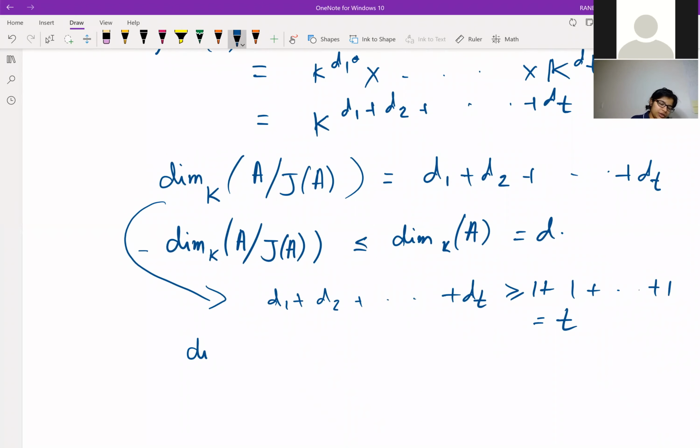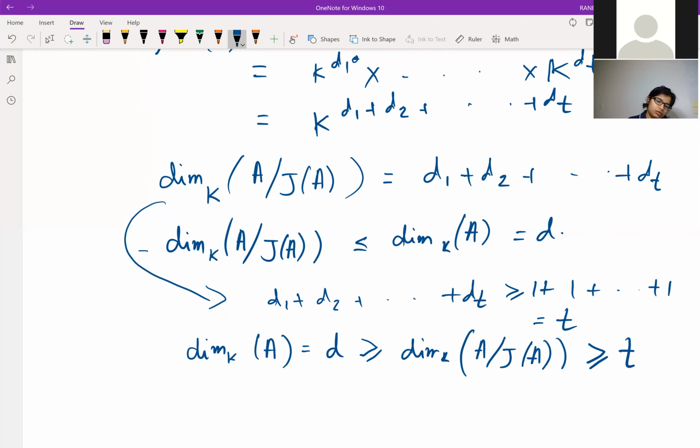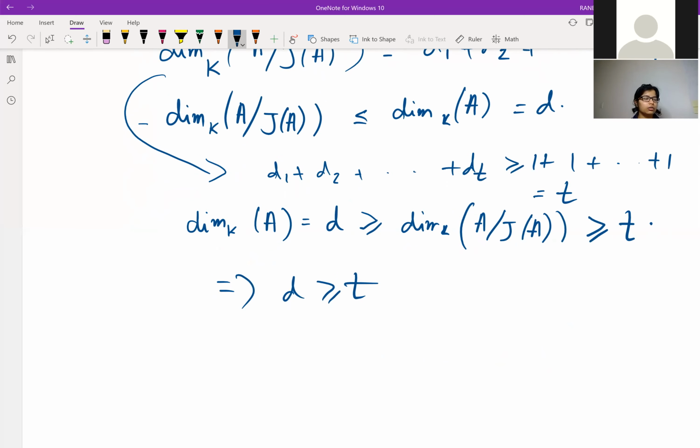Hence the dimension of A over K, which is D, is greater than or equal to the dimension of A over J, which is greater than or equal to T. This implies D is greater than or equal to T. Hence T, the number of maximal ideals in the ring A, is bounded by D, the dimension of A over K. Hence there can be at most D maximal ideals in the affine K-algebra A. Hence the proof of claim 3, which in turn completes the whole proof of the problem.